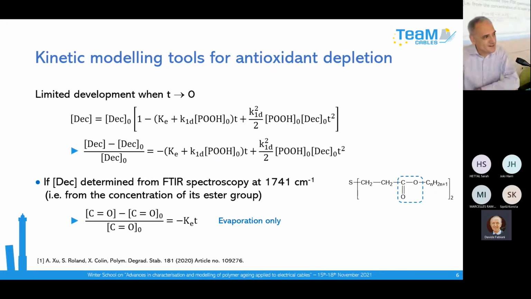Sorry, Char. The first day, in fact, you can follow by infrared the decrease in the concentration of the ester group. You have a band characteristic of this ester group. This ester group is an inactive product, totally insensitive to oxidation. So if you have a decrease, you don't have a chemical reaction during the oxidation, you have just evaporation. So this decrease is directly the evaporation term, and with this data you can directly determine the rate constant for evaporation.